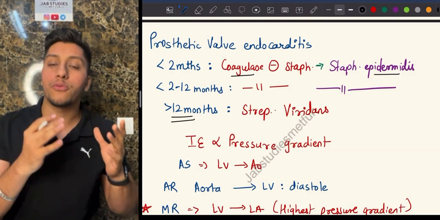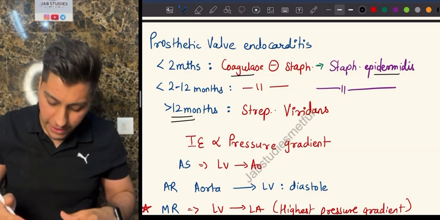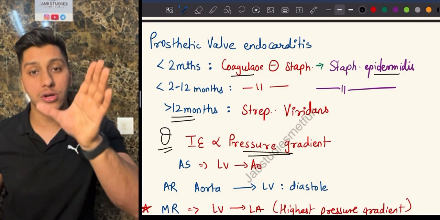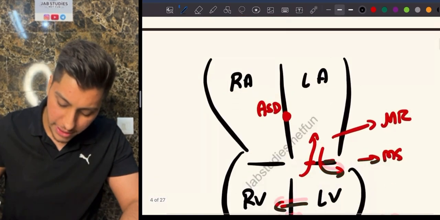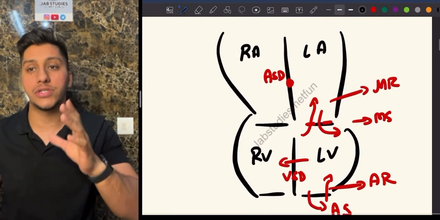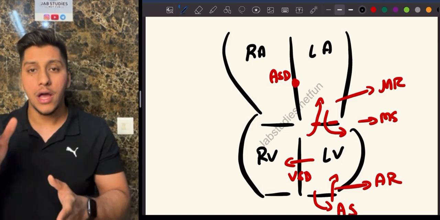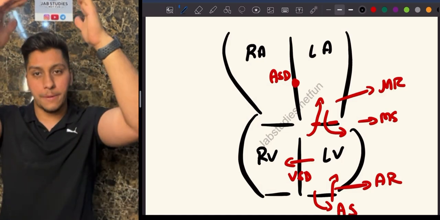So where is this commonly found? Infective endocarditis is directly proportional to the pressure gradient. Now, let us talk about the layers. Before I talk about this, let's talk some basic anatomy and physiology with respect to the heart. Remember, you have the left side of the heart and the right side of the heart. How does the blood flow? Blood flows from up to down, correct?